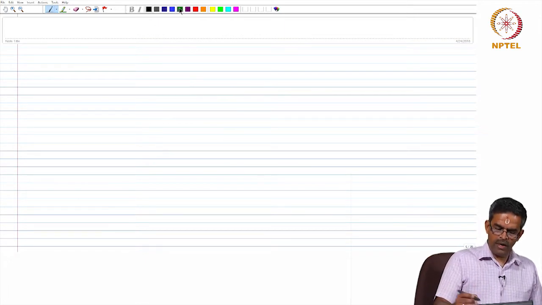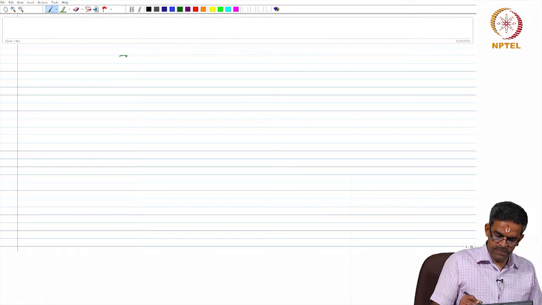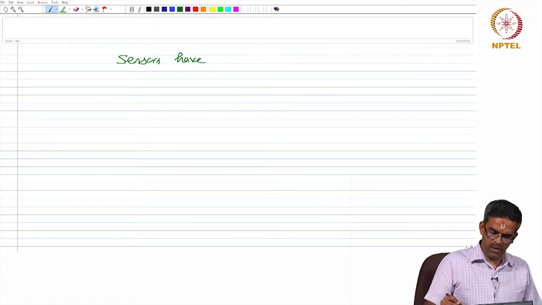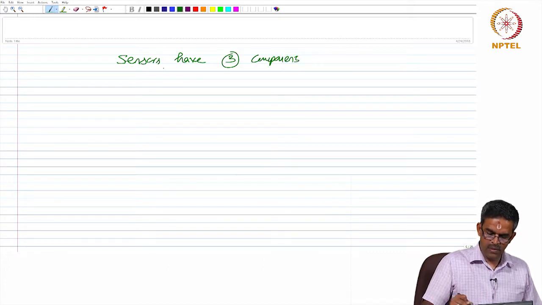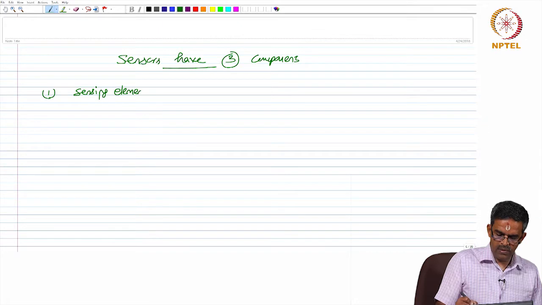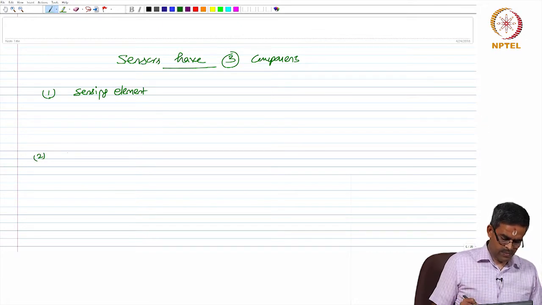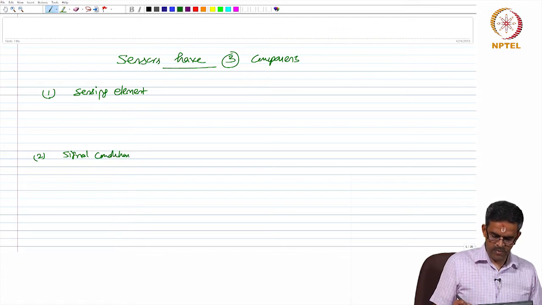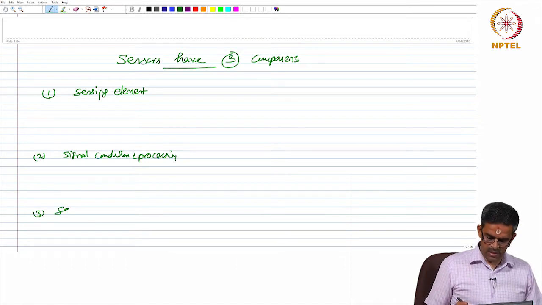If you look at the architectural design of sensors, essentially sensors have three components, namely the sensing element, signal condition and processing, and the third component is the sensor interface.